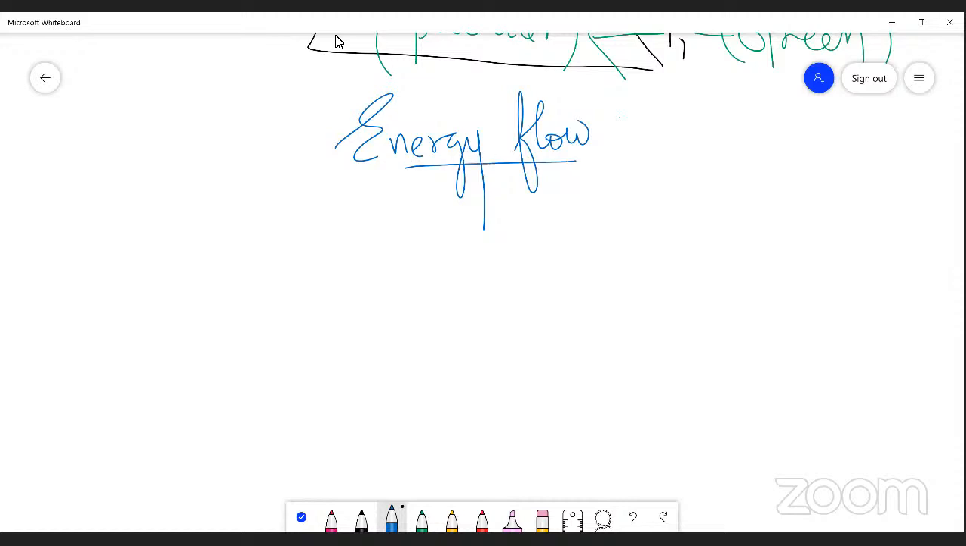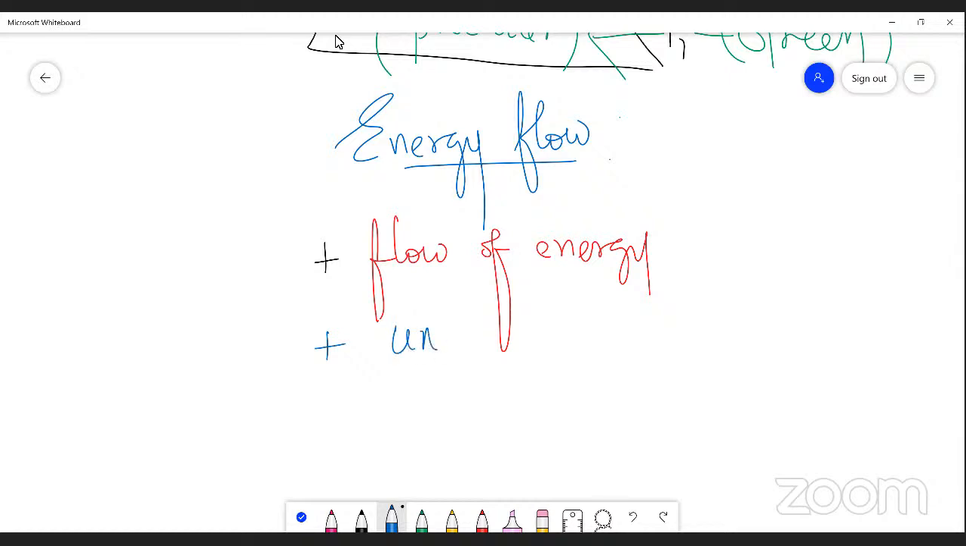Actually, energy flow is nothing but a transfer of energy from one organism to another organism. It is a functional key in an ecosystem. Energy flow is a flow of energy from one trophic level to another trophic level, right? So this is the nature of it. The flow of energy is always unidirectional.